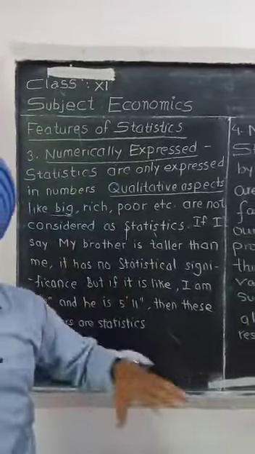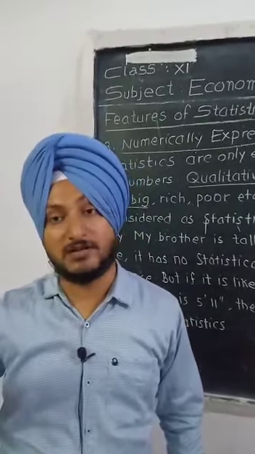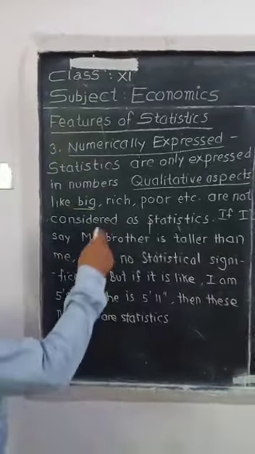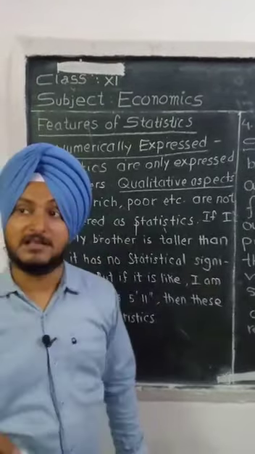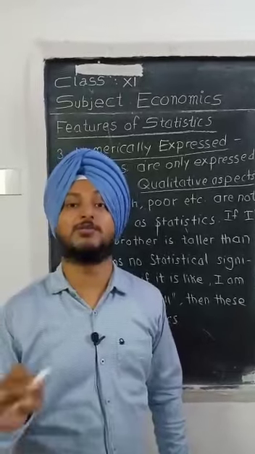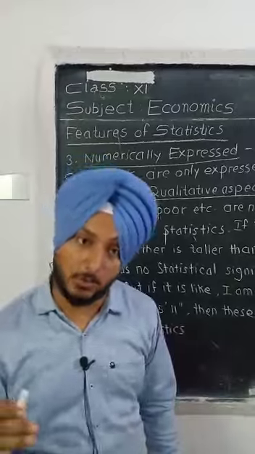"He is richer than me," or "he is poor," doesn't have any statistical sense. Qualitative aspects like big, rich, poor, wisdom, smartness, foolishness, bravery are not included in stats because these are all attributes, these are all qualities.